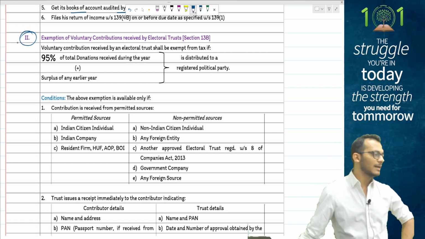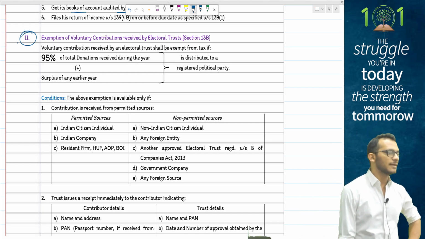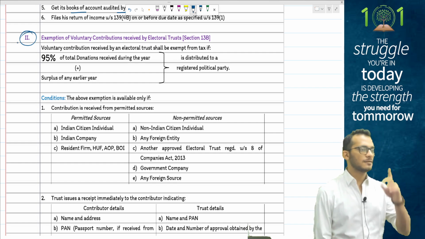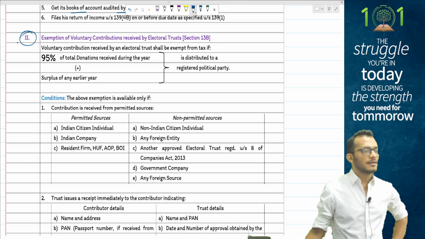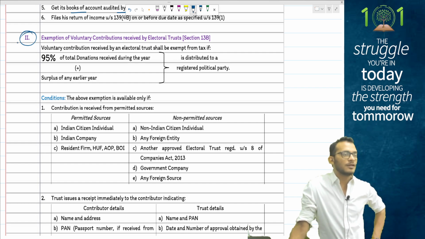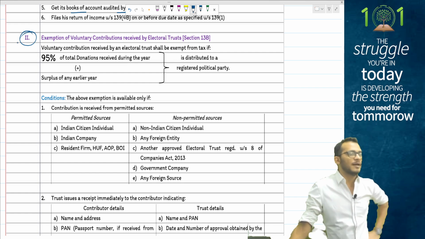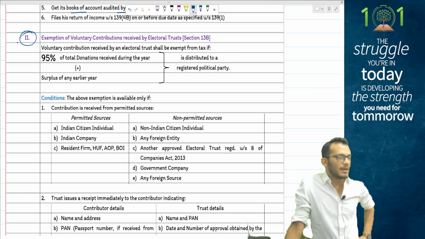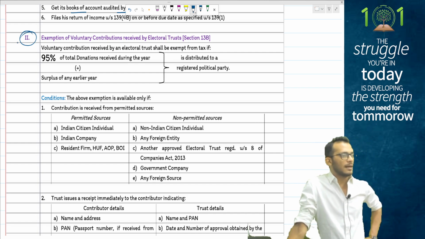Yes, provisions of electoral trust say that when you have an electoral trust, people, the whole money which is received by the electoral trust will be exempt from tax, provided 95% of whatever money they have in their hand is distributed to political parties. Now when you are distributing, it is not 95% of the current year donation alone, it is 95% of current year donation plus any surplus pending of past years. This full money has to be distributed to political parties. If it is done so, then it is fully exempt in the hands of electoral trust. Otherwise, this money becomes taxable in the hands of electoral trust.